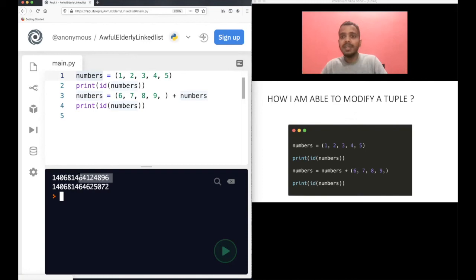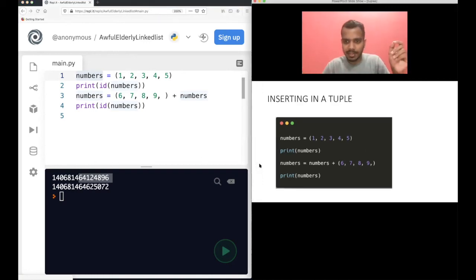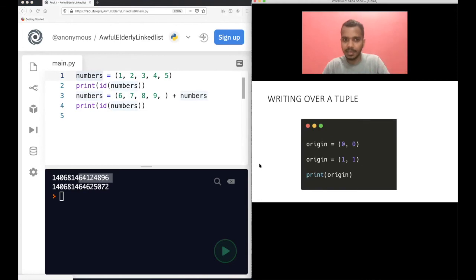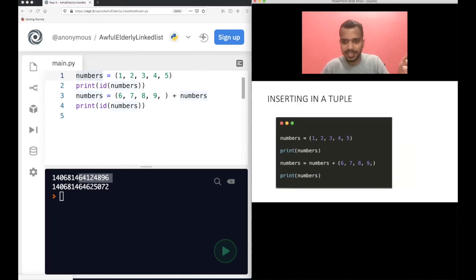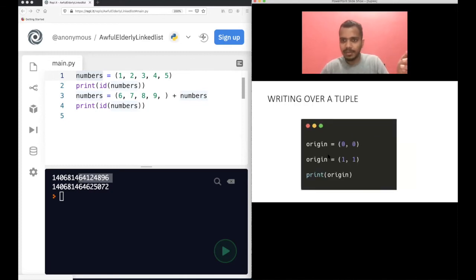That means we again overwrite, right? What we did in the past thing, this writing over a tuple. Again, we have done the same thing here. We have actually written over a tuple. So we have basically redefined this tuple. So that's how you are able to modify it. If you see here, here also you were able to modify by writing over a tuple.